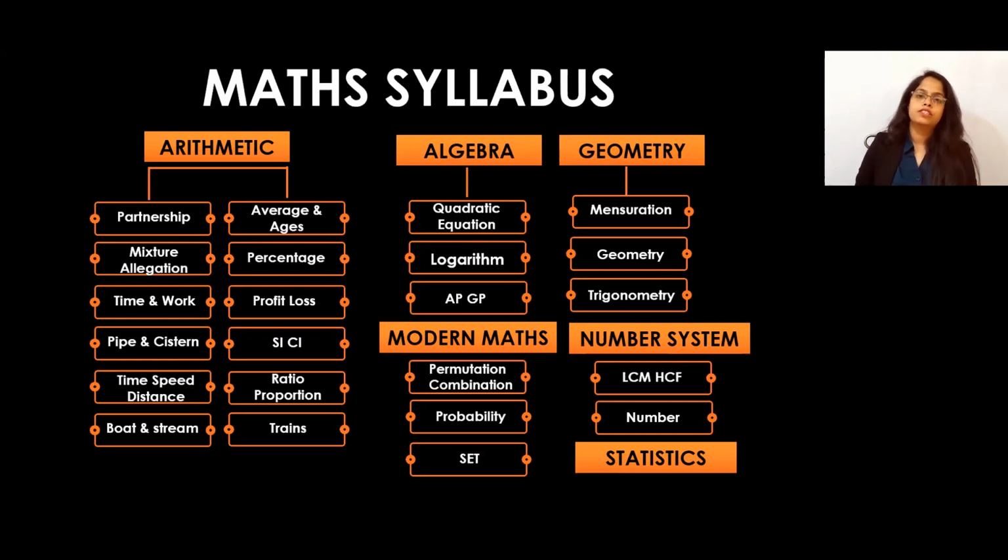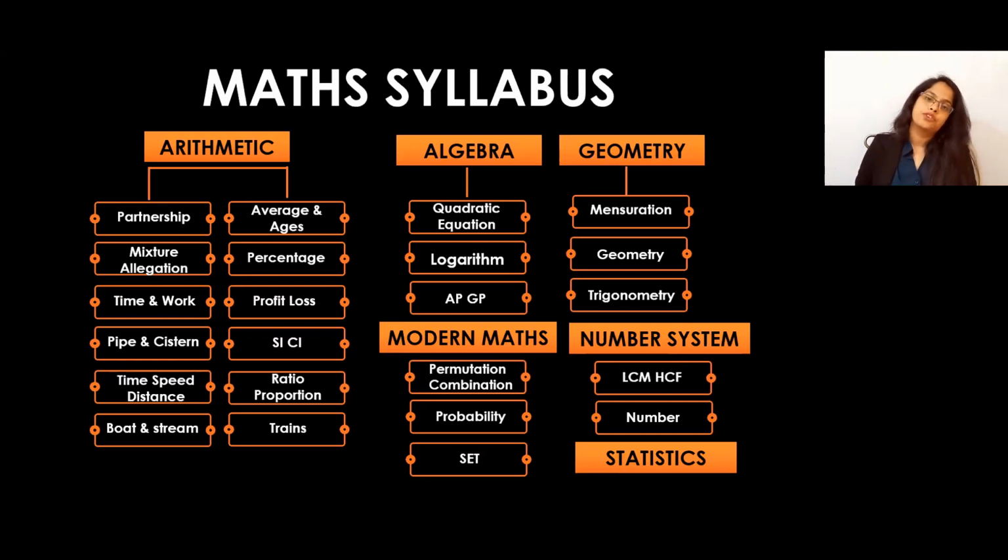Then the next one which we are expecting in the maths syllabus is algebra, in which they ask you questions from quadratic equations. Then they ask from logarithms or AP-GP, that means arithmetic progression and geometric progression. One more is geometry, which consists of mensuration, geometry and trigonometry. We can expect questions from it. This is also the syllabus. Then there is modern maths, which consists of probability, permutation, combination and set theory. So these are all important.